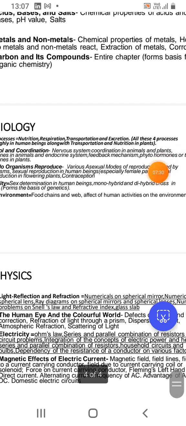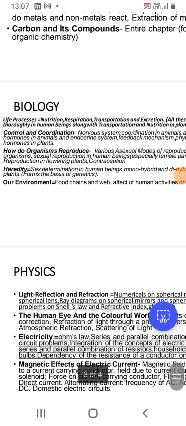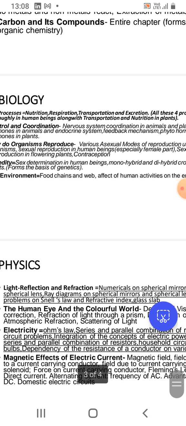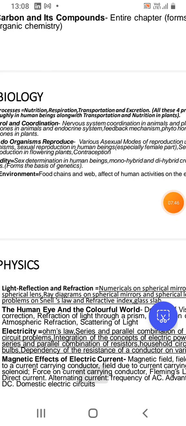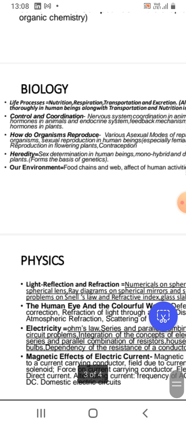In Snell's law and refractive index, and also the concepts like real depth and apparent depth, like mu or the refractive index equal to real depth by apparent depth. Then glass slab. It can also ask that you use Snell's law and prove that angle of incidence equals angle of emergence in case of glass slab.